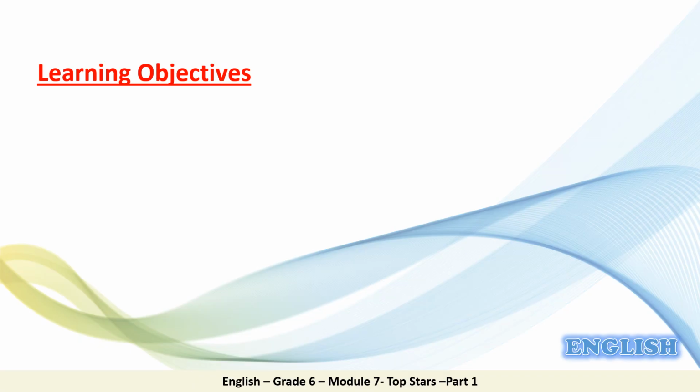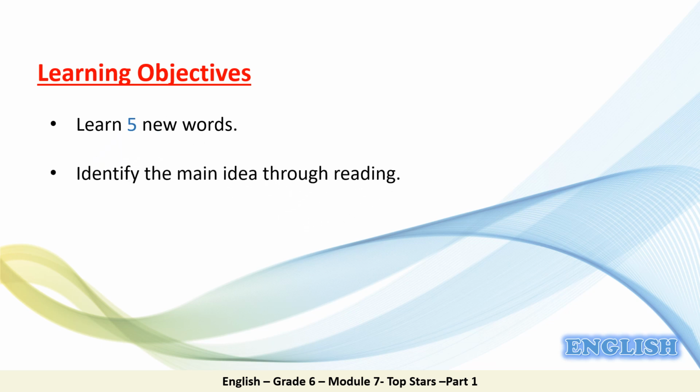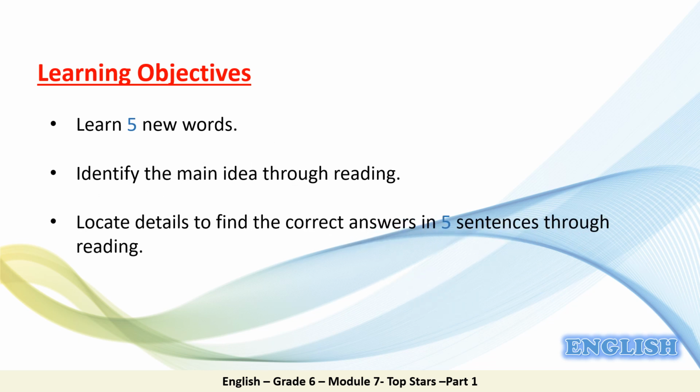As usual, we will start by reading our learning objectives for today, which are 3. By the end of this lesson, you will be able to learn 5 new words. Number 2, you will be able to identify the main idea through reading. And number 3, you will be able to locate details to find the correct answers in 5 sentences through reading.